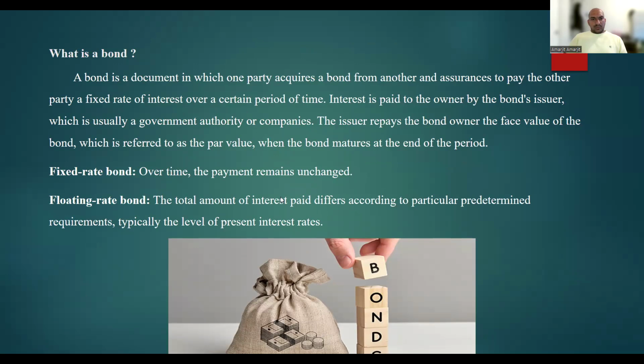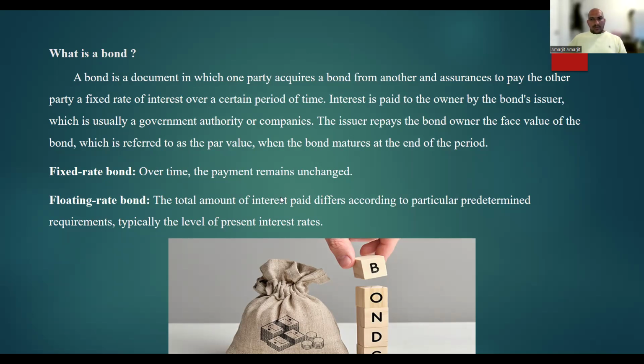The bond's issuer, usually a corporation or government, pays interest to the owner. When the bond matures at the end of the period, the issuer repays the face value of the bond, called the par value, to the bond's owner. A payment received by the owner of the bond is referred to as a coupon, and it remains fixed except as otherwise stated in the bond agreement.